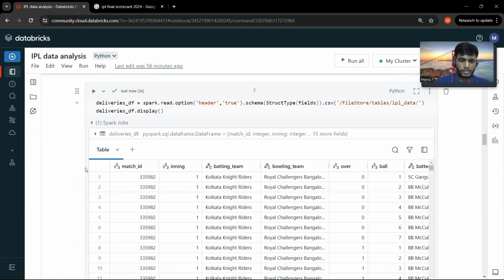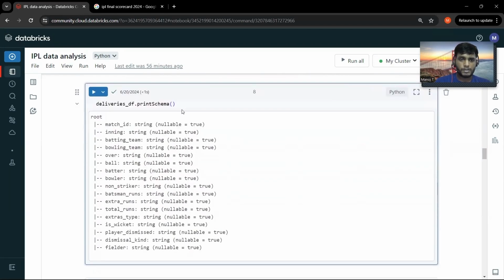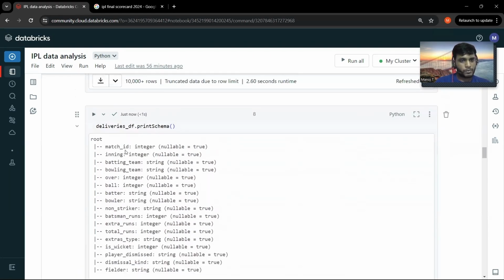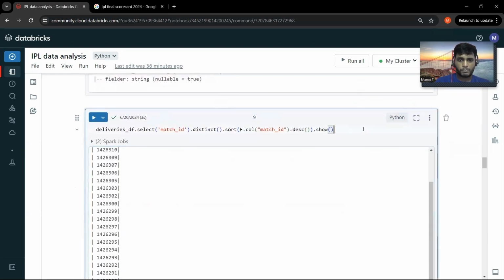Okay, so we read the data frame by applying the schema. Let's try to print the schema. Right now the match ID should have the schema as integer. Perfect. So right now we have this match ID as integer. So let's try to perform the descending.